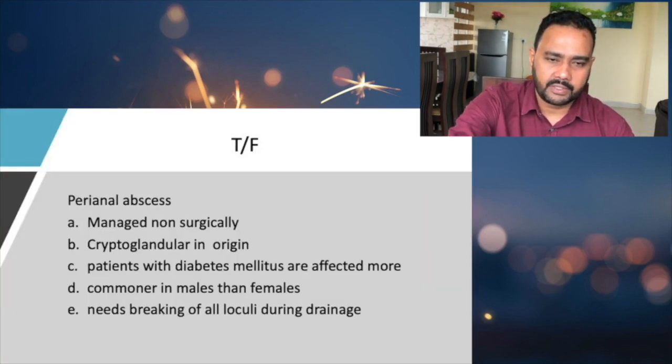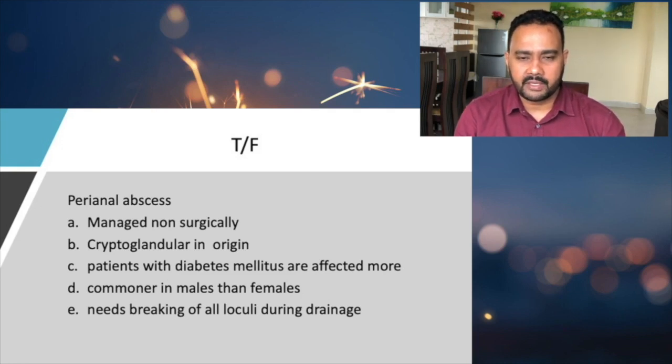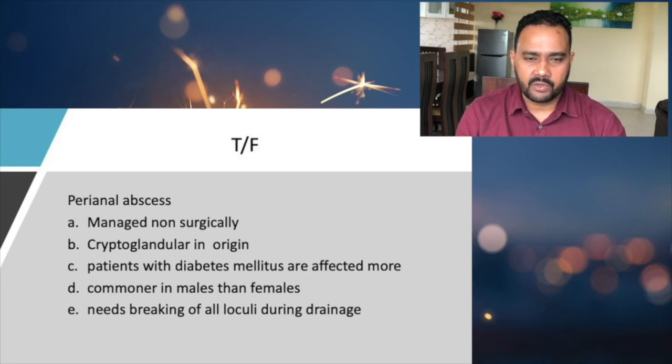So we will see the questions we have discussed earlier. This is the first question, true or false. Perianal abscess managed non-surgically is false, right? We need to manage surgically. Surgery is the mainstay of management in perianal abscess. So that is false. Cryptoglandular in origin, yes. We have seen there are two theories, the cryptoglandular theory as well as organisms causing anorectal abscess from skin appendages or skin commensal organisms. That is also part of it, but the majority are cryptoglandular in origin, so that is true.